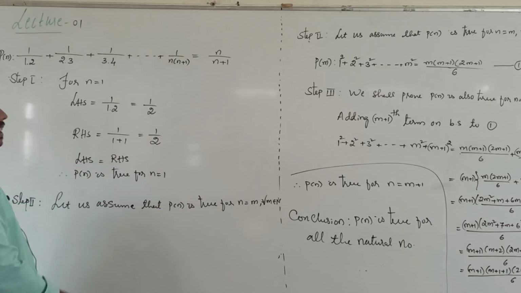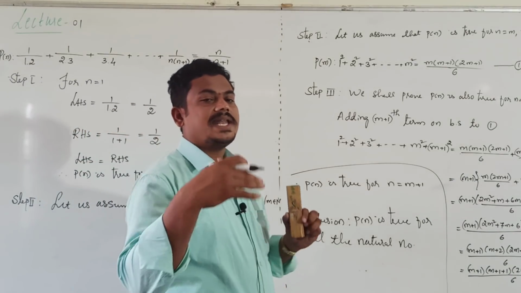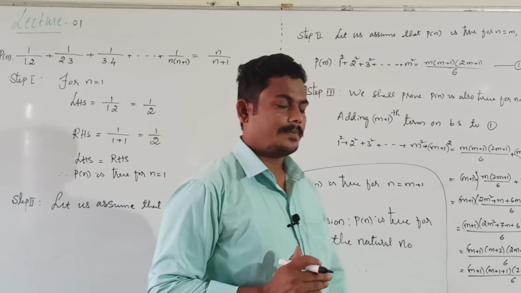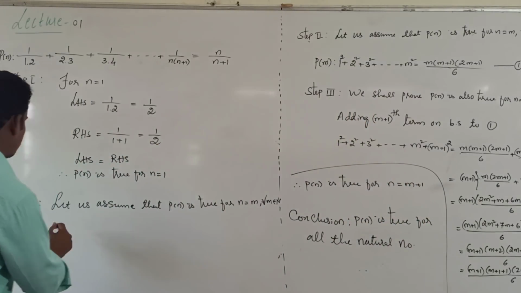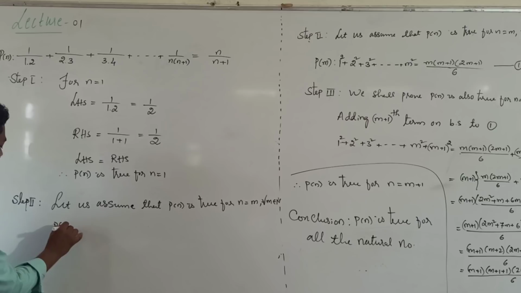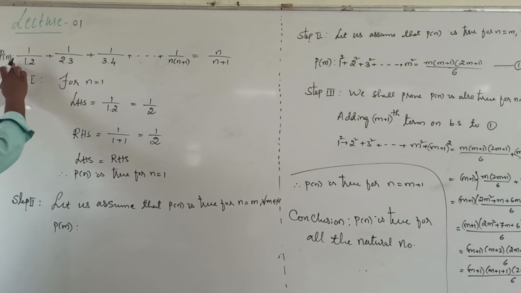It is true for n equal to m means the given expression becomes in terms of m. Then P of m, replace n as m.